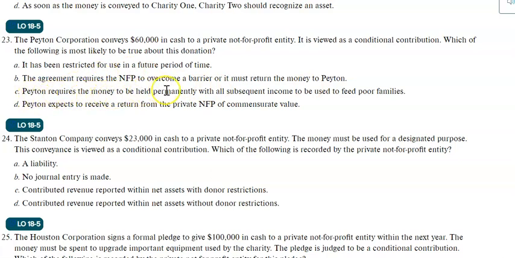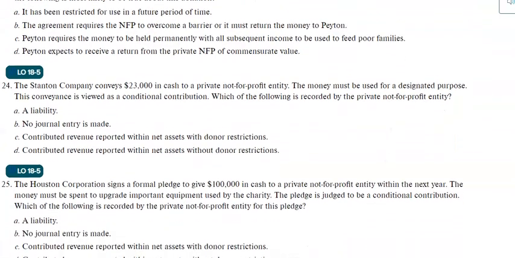Peyton requires the money to be held permanently with all the subsequent income to be used to feed poor families. Well, it sounds more like donor restrictions to use the money. So it is talking about donor restrictions. It's not talking about the conditions of the receipt of the money. Peyton expects to receive a future return from the private not-for-profit of commensurate value. It's not that related or does not make any sense. So B is correct. The agreement requires that the not-for-profit overcome a barrier, or otherwise the money they need to return.